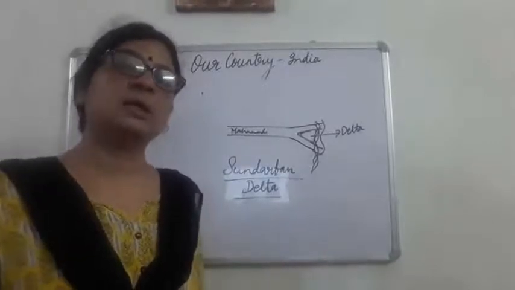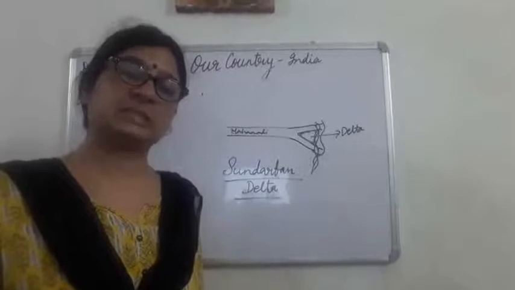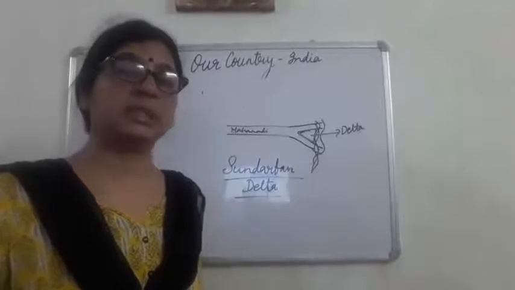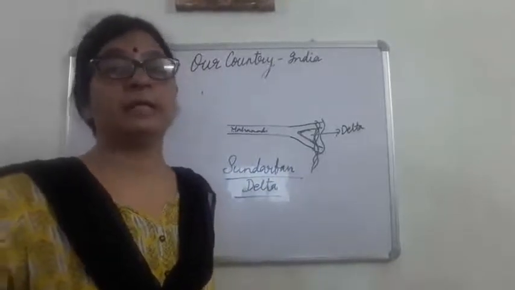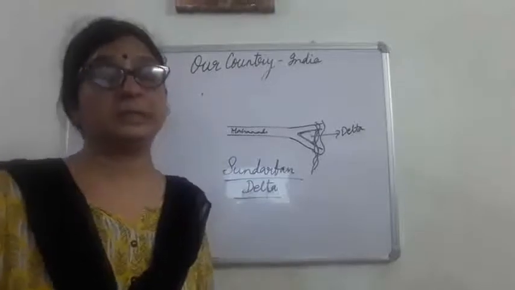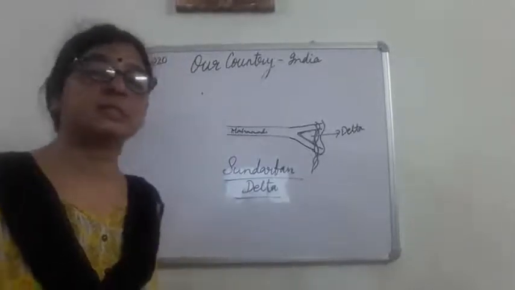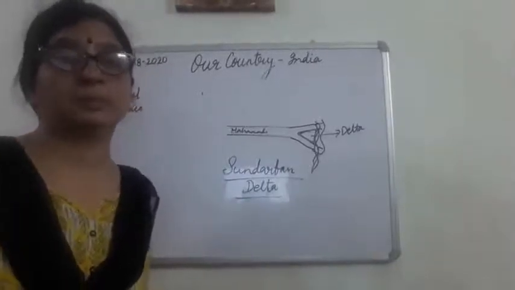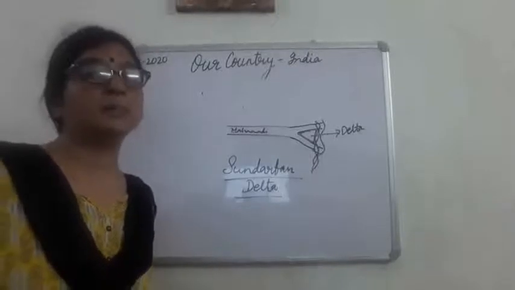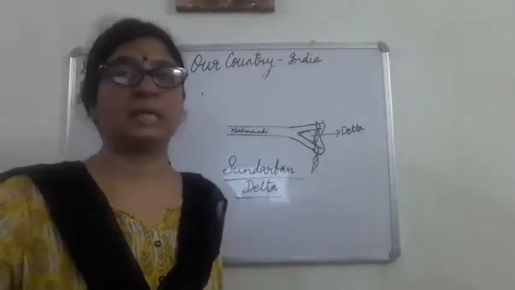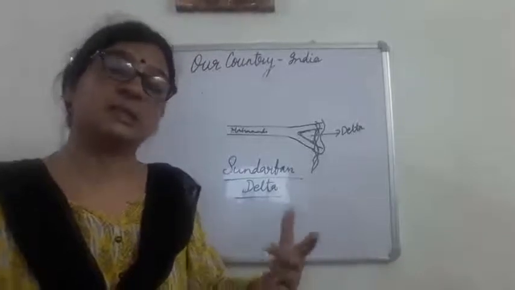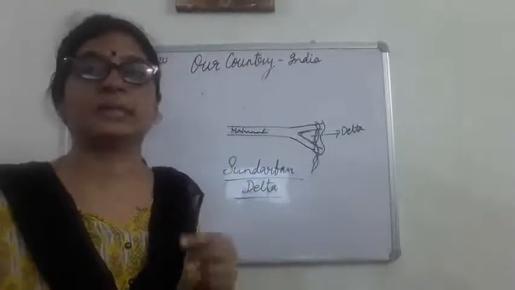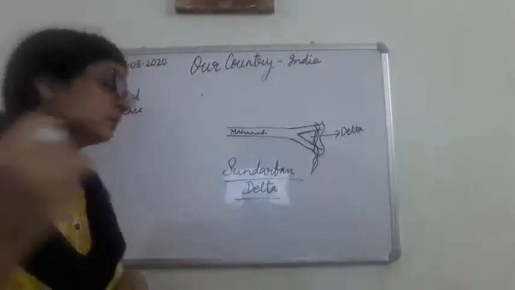Okay, and now one more physical structure is left, and that is island. If you see the map of India, you will find that in Indian territory there are two islands. That is, the one island is Lakshadweep and the other is Andaman and Nicobar. This Lakshadweep is in the Arabian Sea. Lakshadweep is not a single island. There are so many smaller islands. These islands are located in Arabian Sea, and these are coral islands.